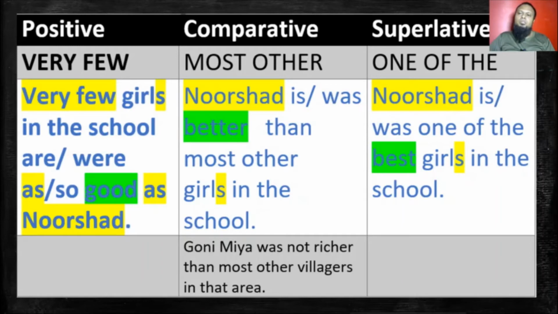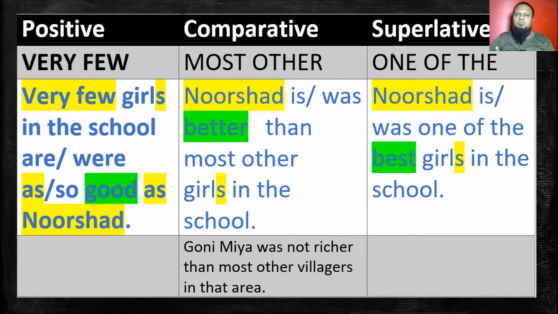Remember, after one of the, we always put a plural number. One of the best girls, one of the worst girls, one of the best boys, one of the worst boys, or something like that. But whatever the superlative form of the adjective, it has to be a plural form of the noun. Okay, Nushat is or was one of the best girls in the school.